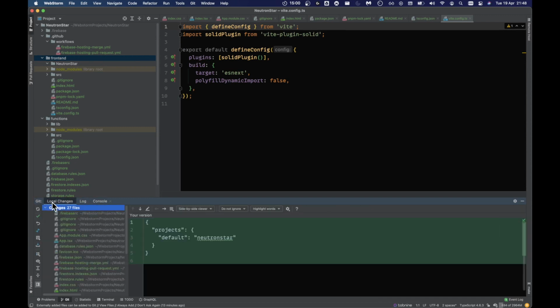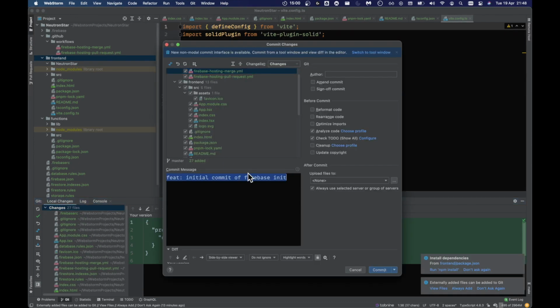Oh, I forgot to commit it for the last one. It doesn't matter, let's commit the whole lot. Initial commit of Firebase init and SolidJS front end code. Commit and push.